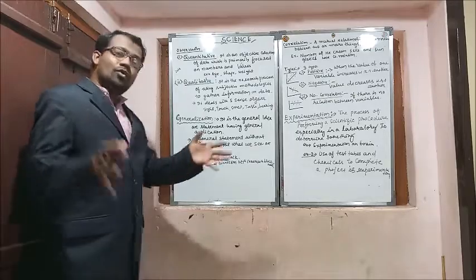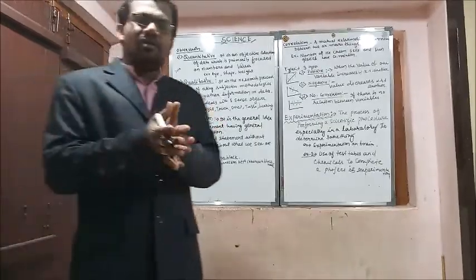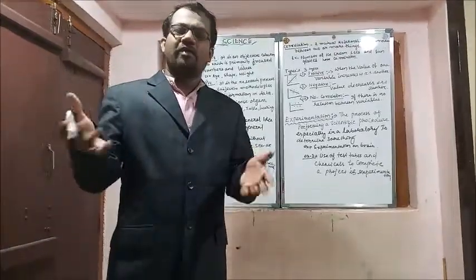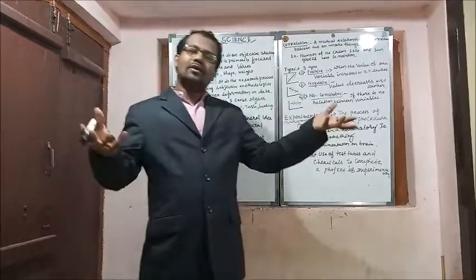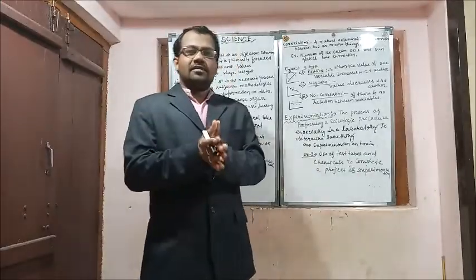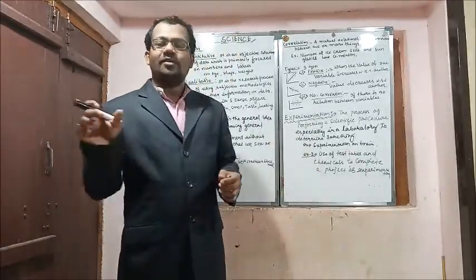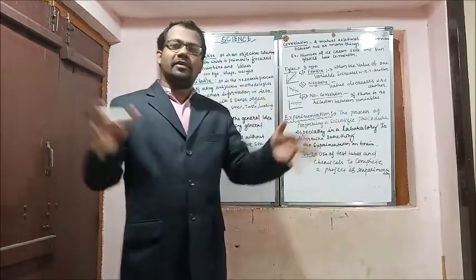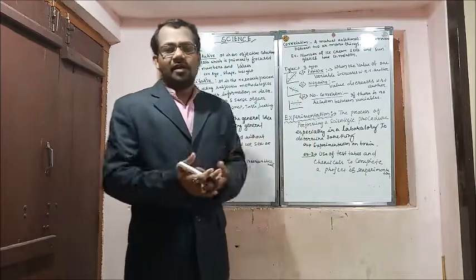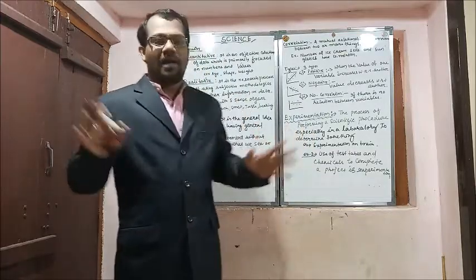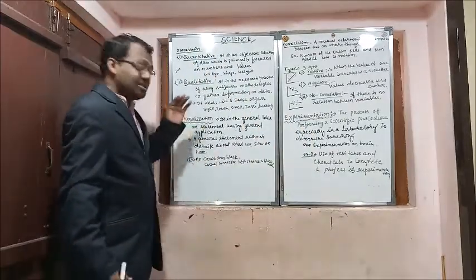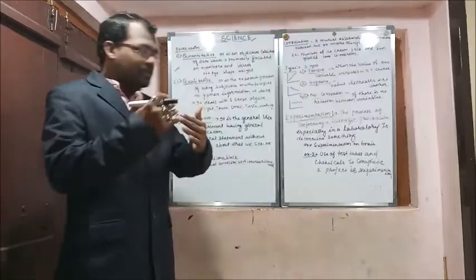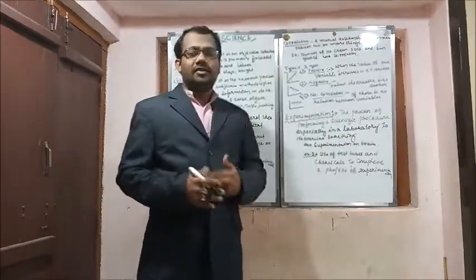Here, all crows are black. All crows are black. It's for you, for me, and for everybody. Crows are black. It depends on grayness and blackness. If it is general for everybody, that's why we can say all crows are black. That's about generalization. If we go to correlation, we'll find different things.